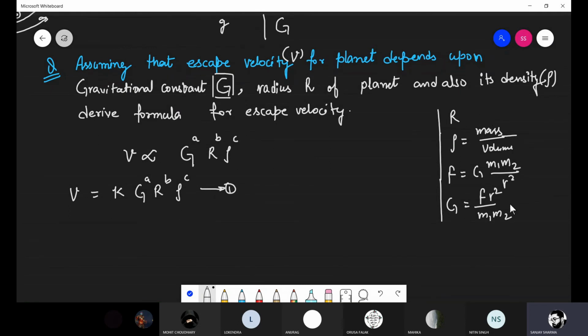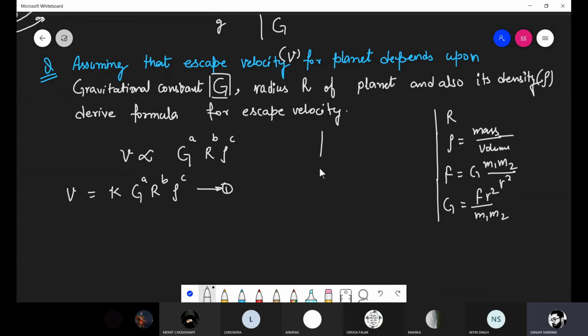Now I'm writing here the dimensional formula. Write the dimensional formula for velocity. So what is the dimensional formula for velocity? L T to the power minus 1. The dimensional formula for radius, we will also find the dimensional formula of G. The dimensional formula for radius, what is it? It is L.